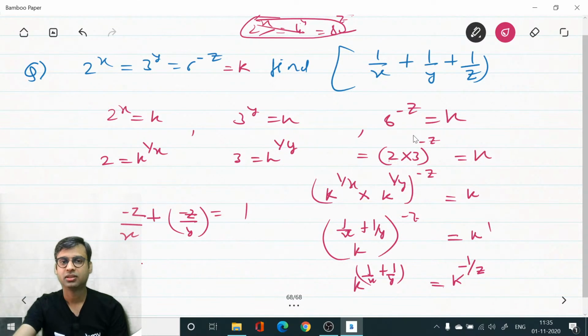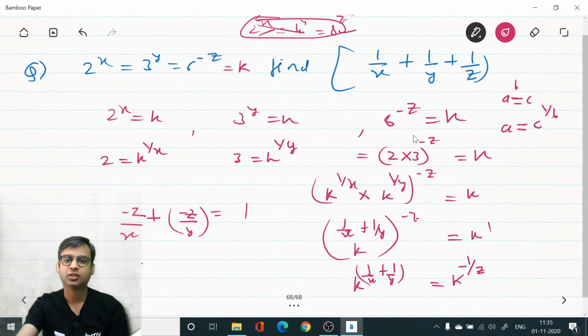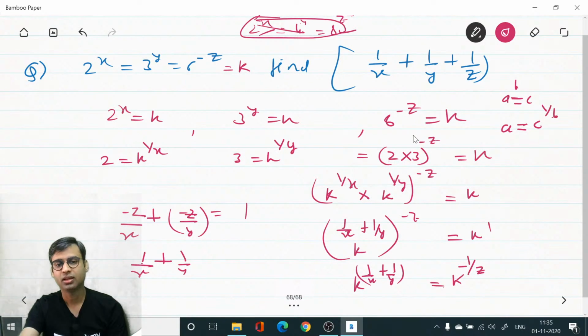Okay, so you can also add this in the property. If a power b equals c, then a equals c power 1 by b. Like this, k power 1 by z will be equal to k power minus 1 by z. So now we have the same base, so the powers are equal: 1 by x plus 1 by y is equal to minus 1 by z. We will move 1 by z to the left hand side.